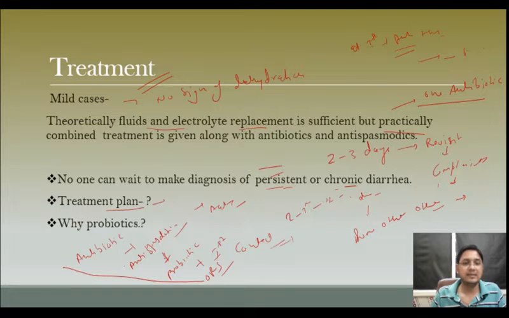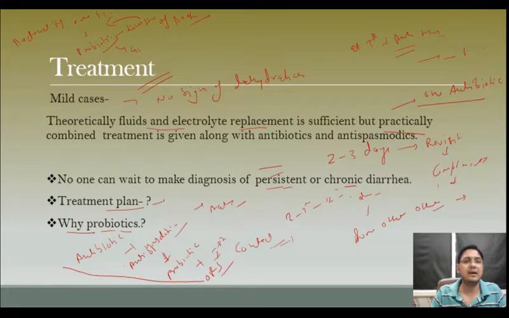Now, this is sometimes a query which most MBBS students have: we have a bacterial infection in our GIT, and now we are giving probiotics. What are probiotics? Probiotics are live strains of bacteria only. So why are we giving bacteria if we already have a bacterial infection?